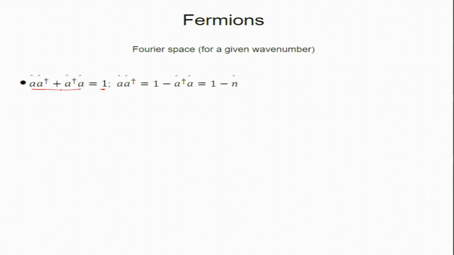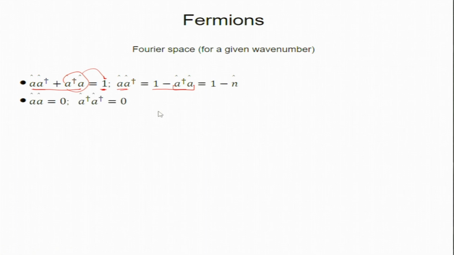So, I have to add, not subtract. I get a plus 1: A A dagger plus A dagger A. Now I just rewrote that: A A dagger equals 1 minus A dagger A, so I just take this to the other side. Now, A dagger A is what? It is the number operator for that given state. So, A A dagger is 1 minus the number operator n.